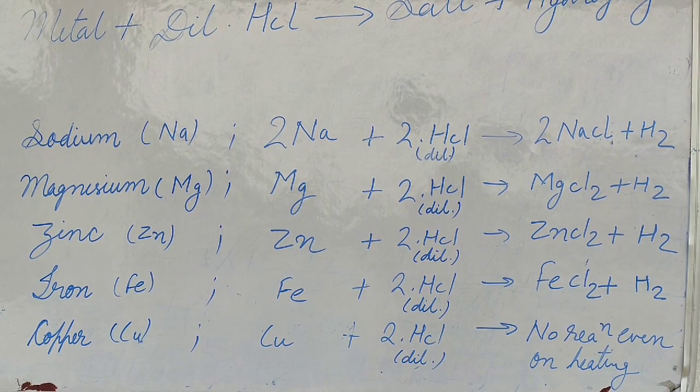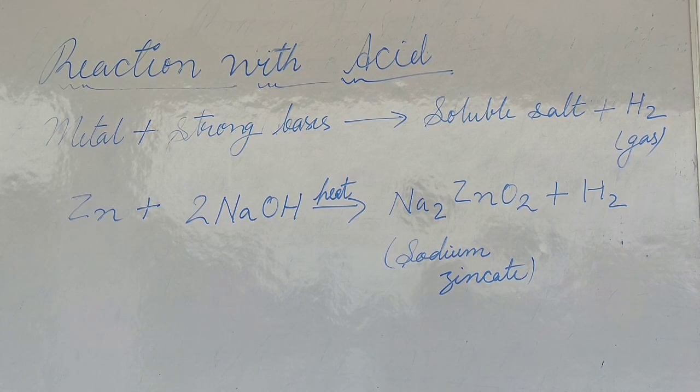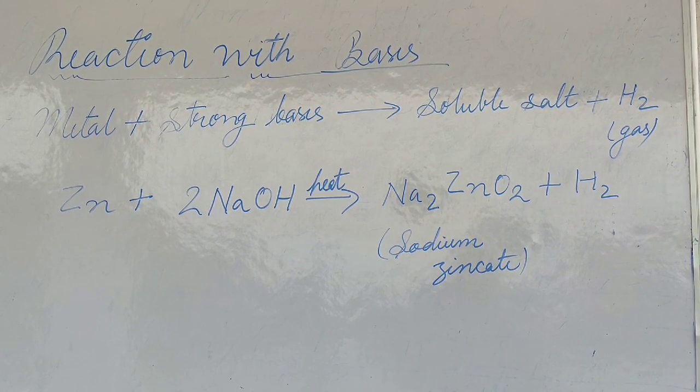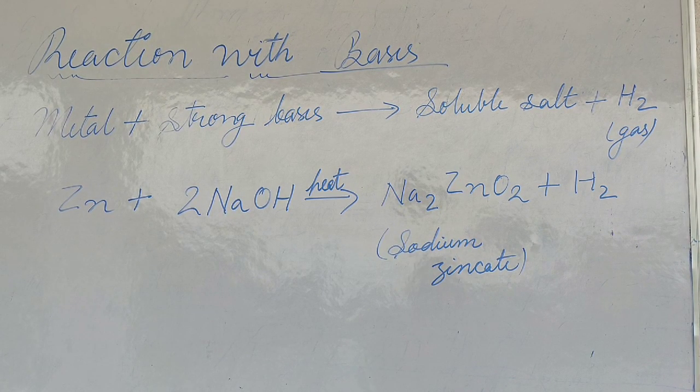So now the next is reaction of metals with bases. When metals react with strong bases, they produce soluble salt and hydrogen gas. We can take the example of zinc.